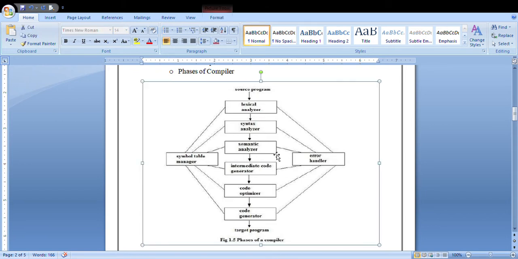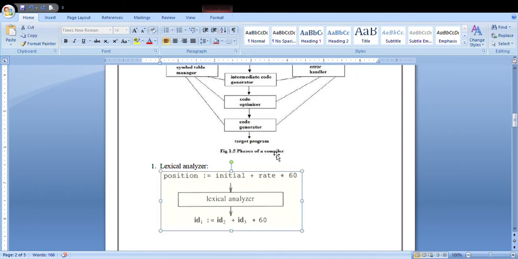The first phase is our lexical analyzer. What do you mean by lexical analyzer? You can also call it a scanner. It is used to read the source program one character at a time.